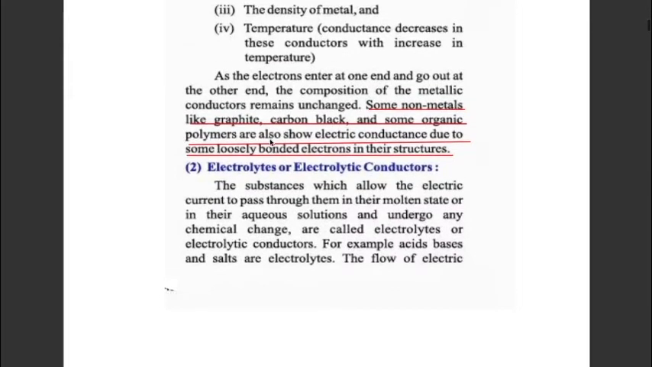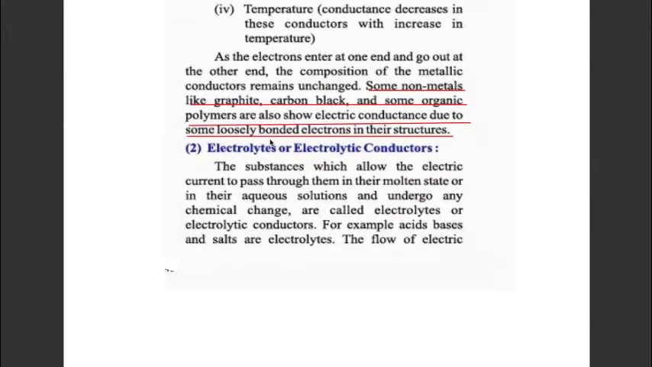So in this way we can say that all metals come under the category of metallic conductors, but some non-metals like graphite, carbon black and some organic polymers also show electric conductance due to some loosely bonded electrons in their structures. Although these substances are not metallic in nature, since they have loosely bonded electrons, they can show conductivity.